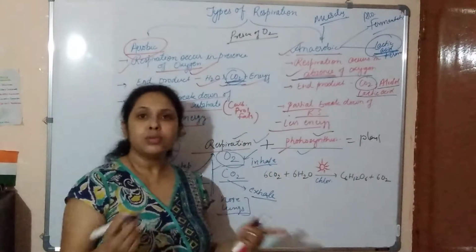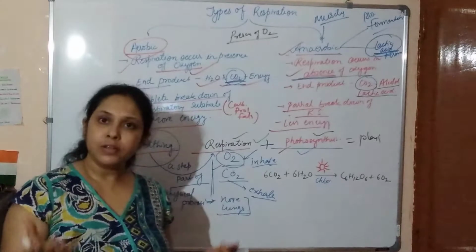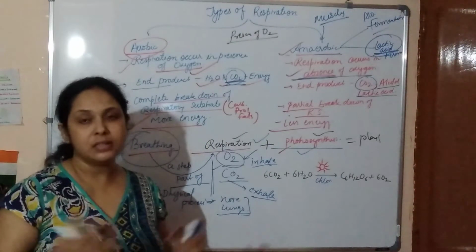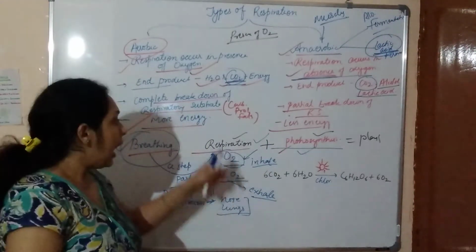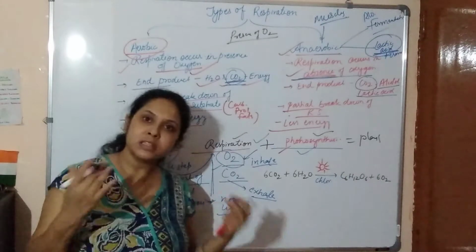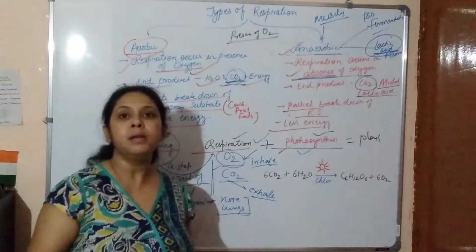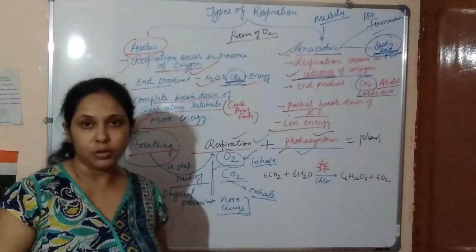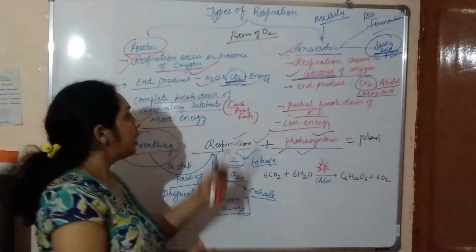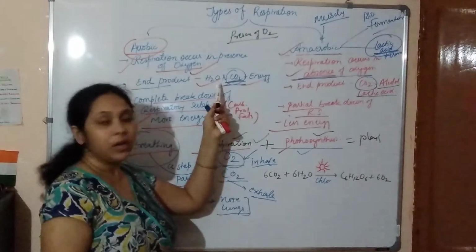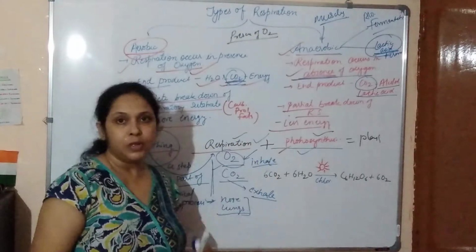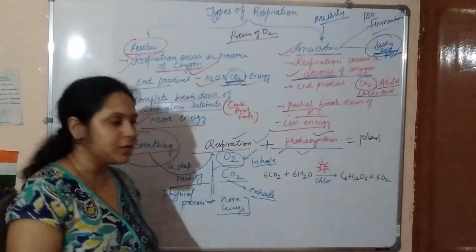We know that photosynthesis is the process in which they prepare their own food. They synthesize their food. And respiration is the same process as in animals. Plants also do the respiration process, and they produce carbon dioxide, water and energy. So let's see how the relationship works.